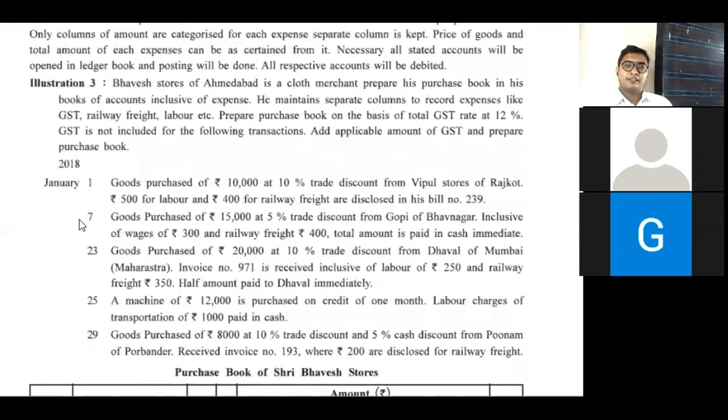Next, point number 7, goods purchase of 15,000 at 5% trade discount from Bhupi of Bhavnagar, inclusive of wages 300 and railway freight 400. Total amount is paid in cash immediately. Total amount paid in cash, whether it is cash or credit transaction? Cash transaction. Yes, it is a cash transaction, so we don't have to record this transaction.